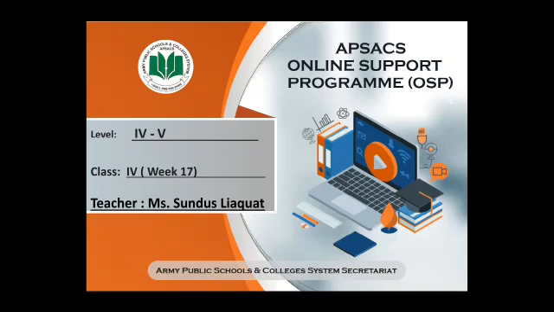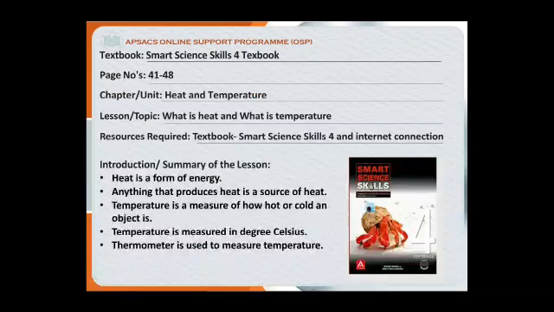This is week 17. This is the revision of that topic which we have already studied in OSP round 1. You need the textbook, which is Smart Science Skills 4 textbook. Page numbers are 41 till 48. The chapter is Heat and Temperature. Lesson or topic: what is heat and what is temperature. Resources required: textbook, Smart Science Skills 4, and internet connection.